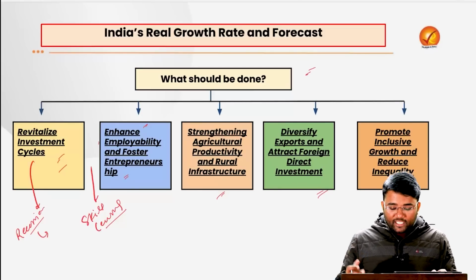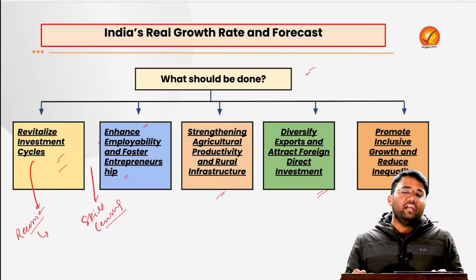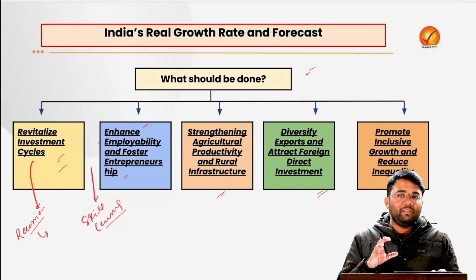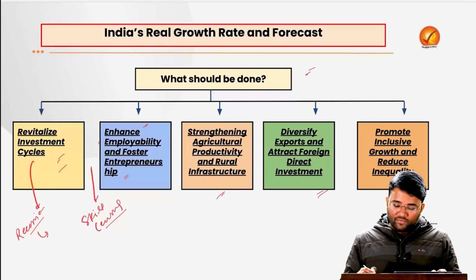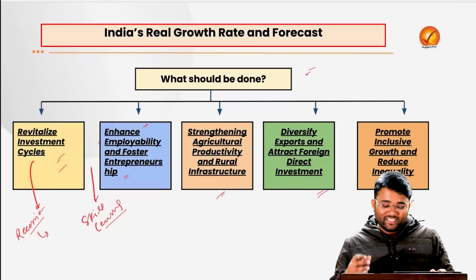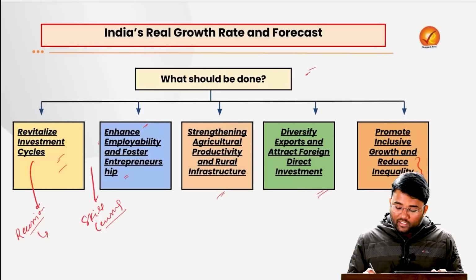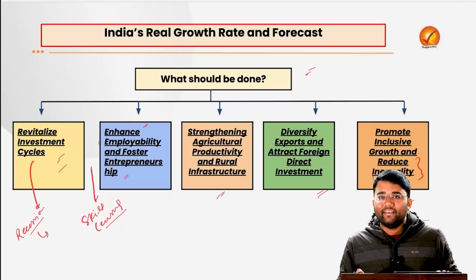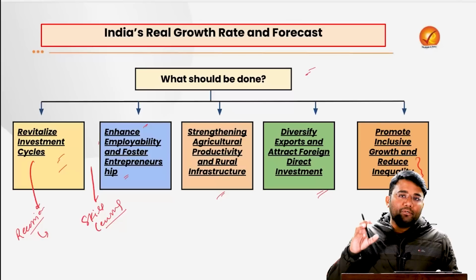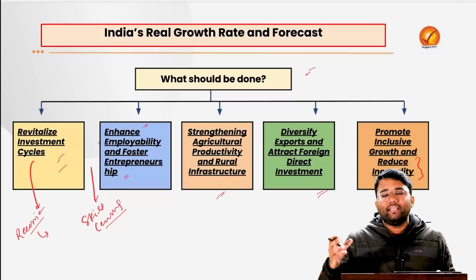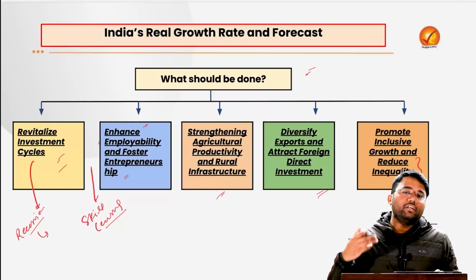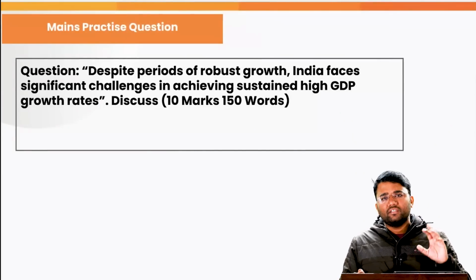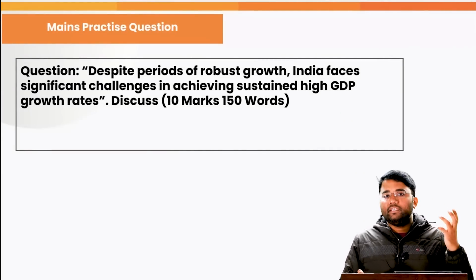Also, we need to diversify exports and attract foreign direct investment, because that can help us in getting more capital which can be further infused in the economy, as well as bridge the current account deficit. We also need to promote inclusive growth and reduce the high wealth inequality in the economy, because until that wealth inequality is bridged properly, people will not have money to buy goods and services, and demand will not improve, which will further impact the GDP growth rate.